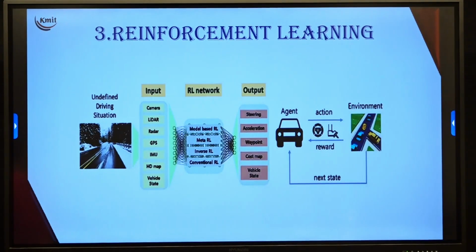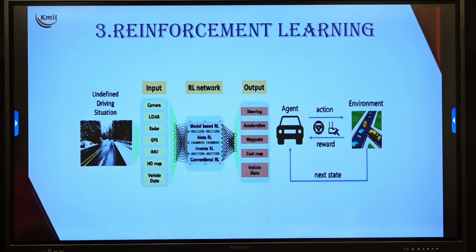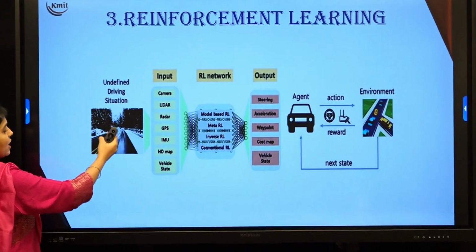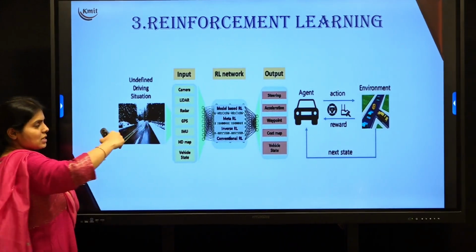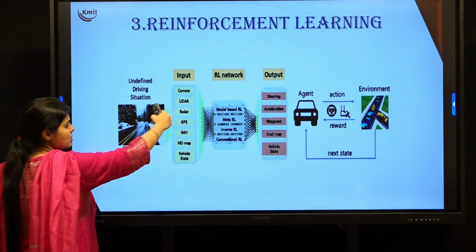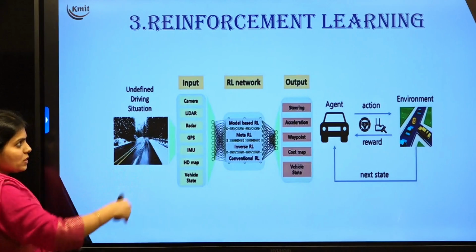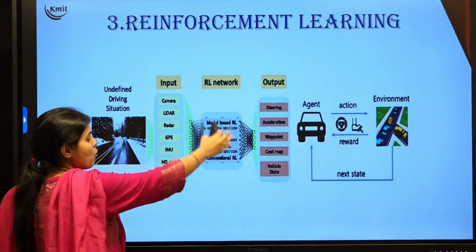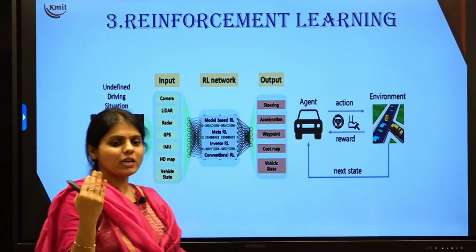And next, the third type of machine learning algorithms or machine learning systems is reinforcement learning. As you can see here in reinforcement learning, we have an undefined driving situation. The input, when I talk about Tesla cars, is cameras, radars, GPS, vehicle state, lidar, so many things. The neural network model, the reinforcement learning model, takes this input and predicts the output depending upon the environment.